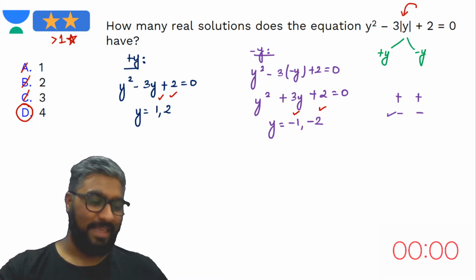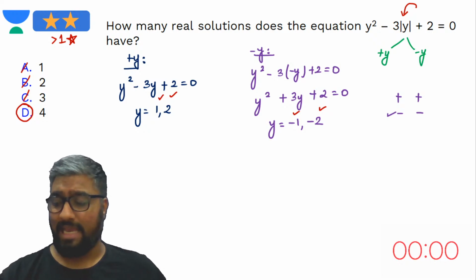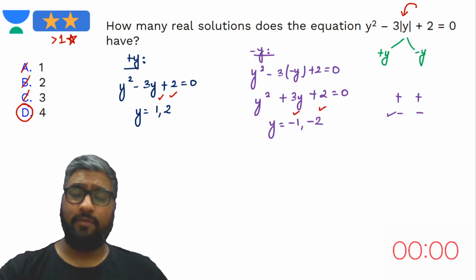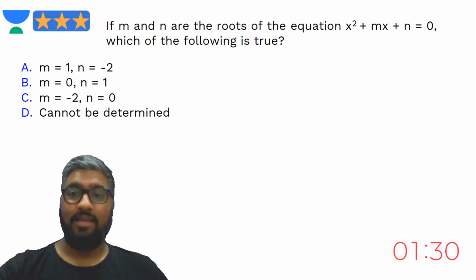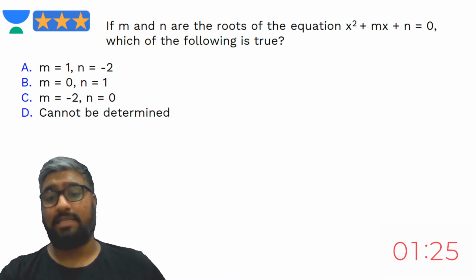Here is the next question. This is a 3-star question, which means 90 seconds would be given to you all. Are you all ready for this question? Go ahead, solve this. The timer is down there. This is a 3-star question, 1.5 minutes.